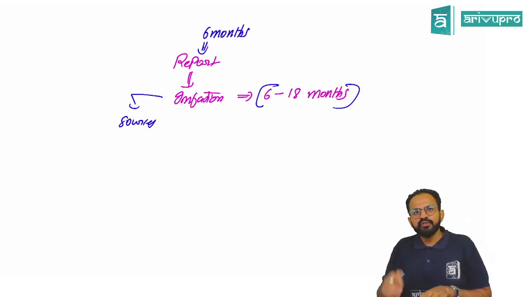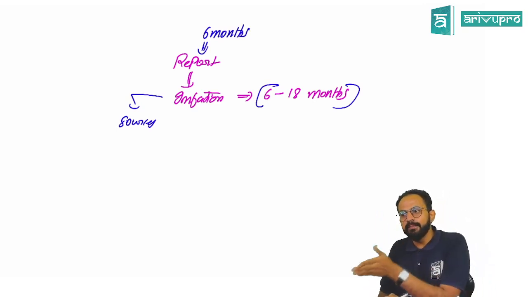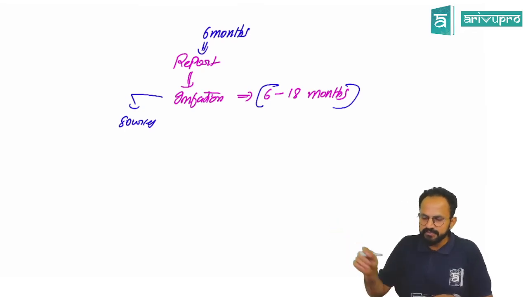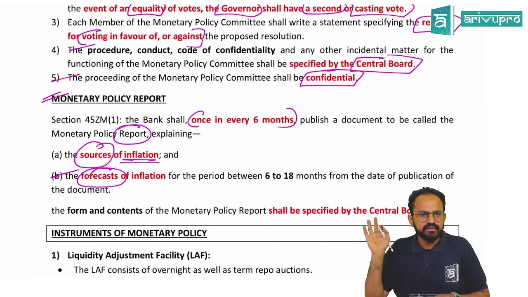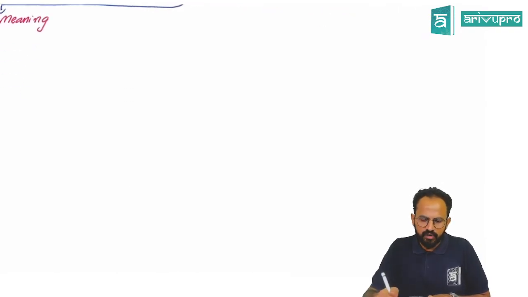Is this clear? So this is called the monetary policy report. Clear? Any doubts here? Simple. All of you, any doubts here? Clear. Okay.